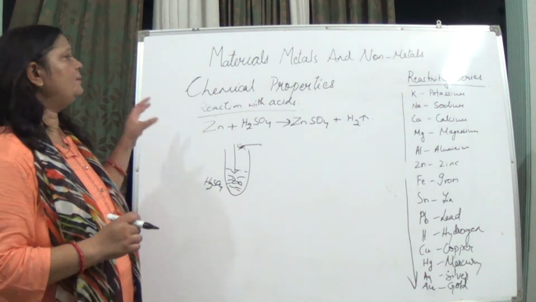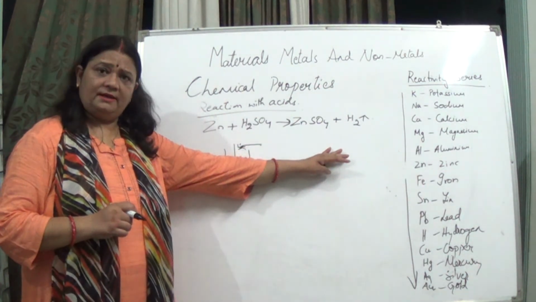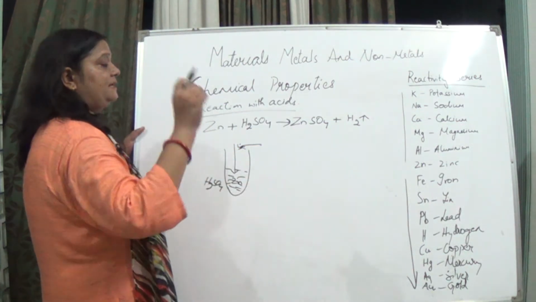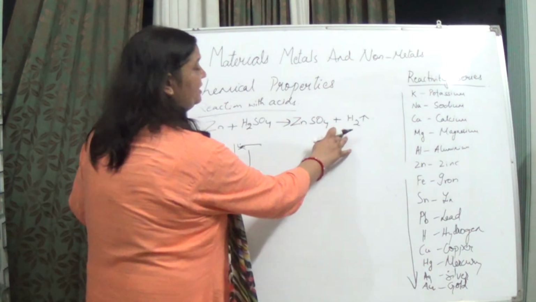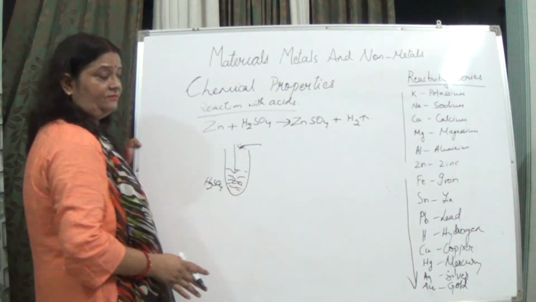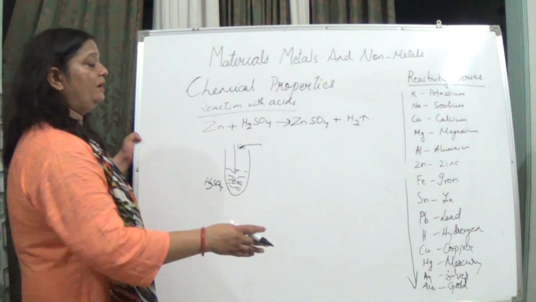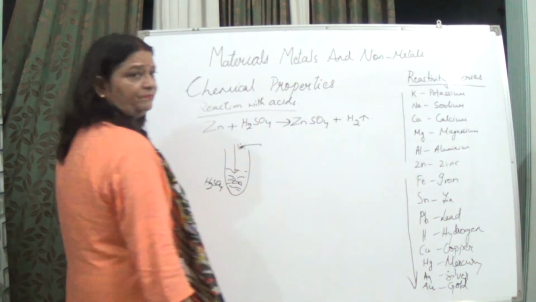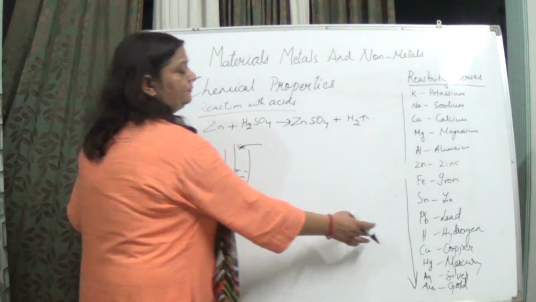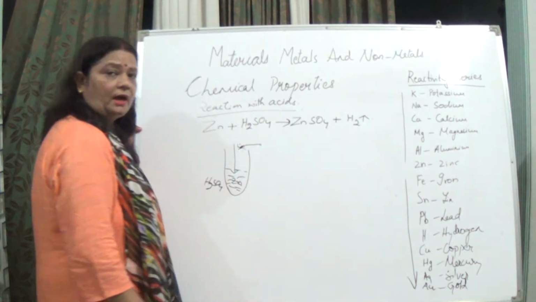So this is about metals reacting with dilute acids, forming the metal salt, with hydrogen gas released. And mind it, beta, this hydrogen gas will be released only by those elements which come above hydrogen in the reactivity series. If it is below, like copper with H2SO4, we will not get hydrogen gas because it is less reactive than hydrogen.